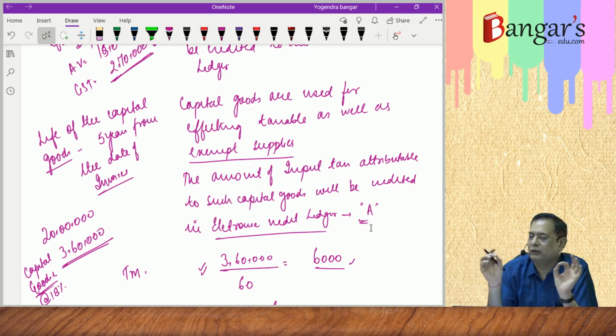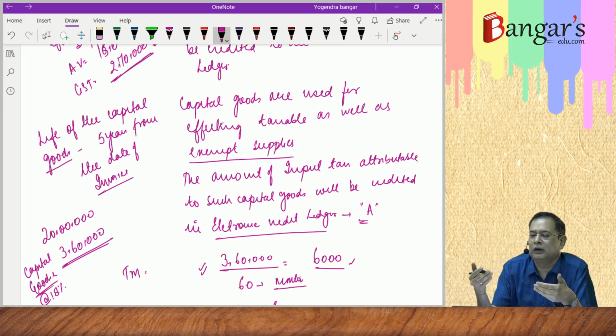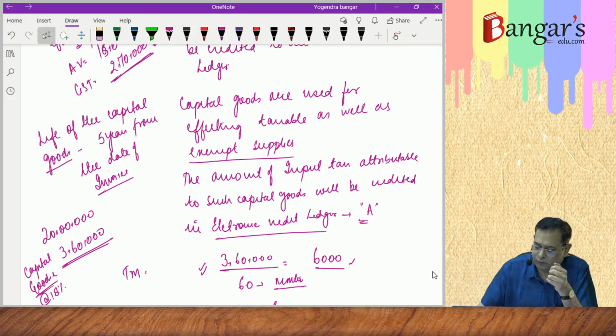You will take the input tax, and take the life of the capital goods, which stands up to 5 years from the date of invoice. So life is 5 years, that is 60 months. You will find out the monthly credit. Monthly credit will be how much? If the amount of input tax involved is 3,60,000, divided by 60, that is 6,000 rupees. So you will be required to reverse this amount of monthly credit which is attributable to exempt supplies by the following formula.